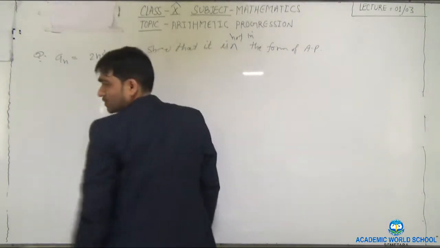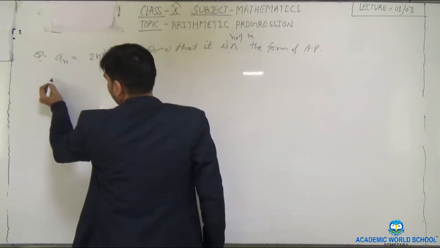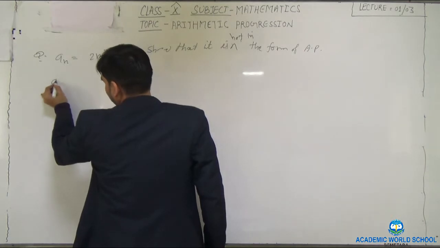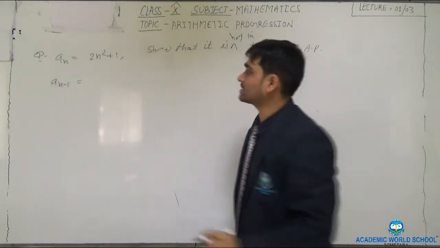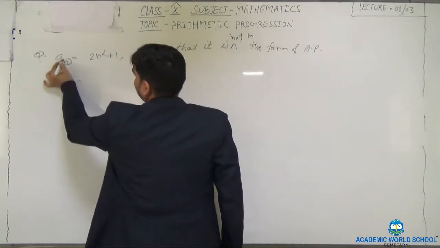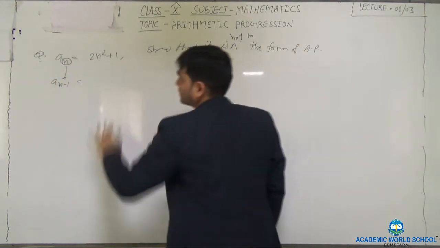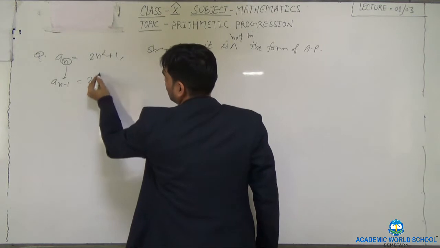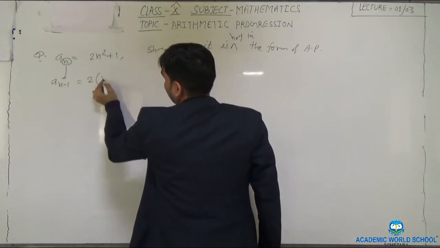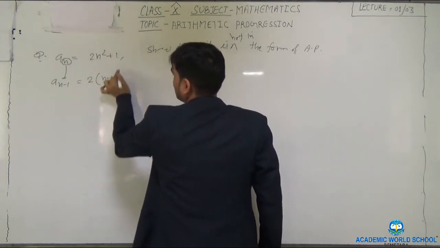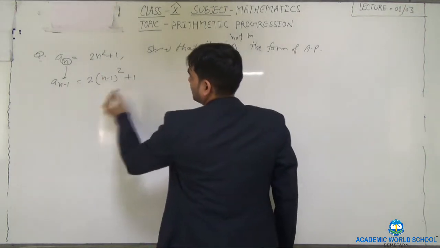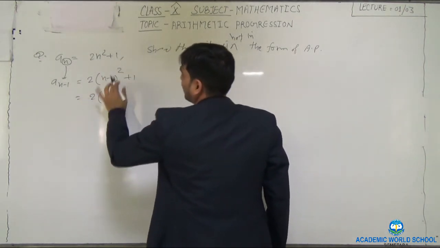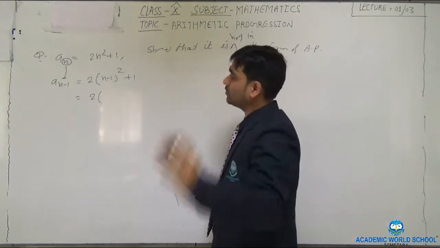So what is our procedure? First, find An minus 1. Here we replace n with n minus 1. So substitute: 2 times n minus 1 whole square, plus 1. Simplify n minus 1 whole square using the a minus b whole square identity.